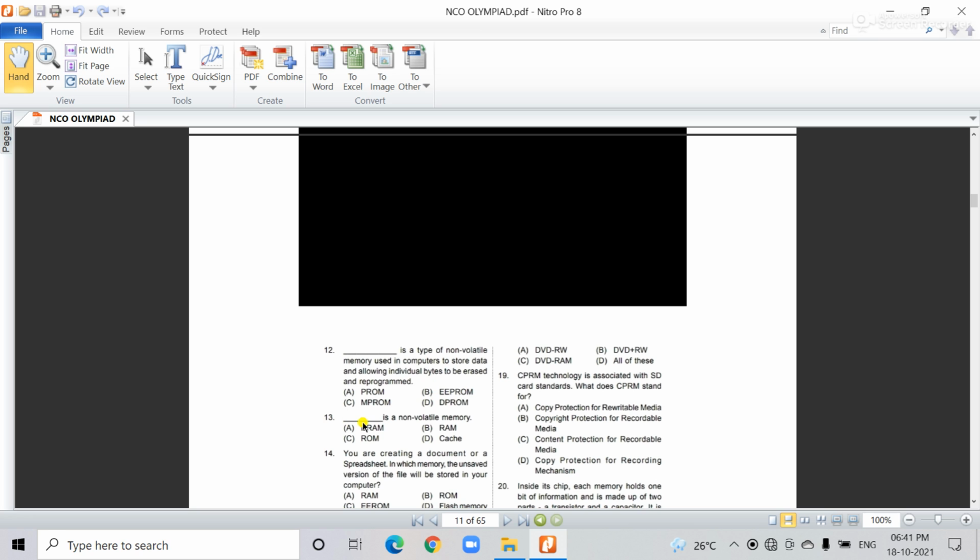Question number 13. Dash is a non-volatile memory. This is a very easy question. Read only memory is the non-volatile memory. And RAM, random access memory, is volatile.